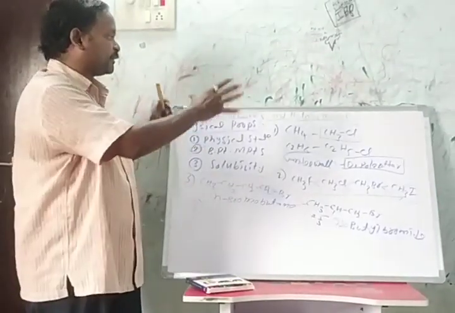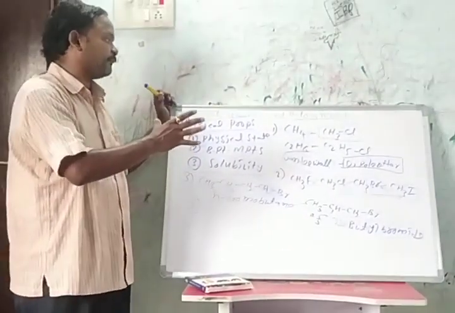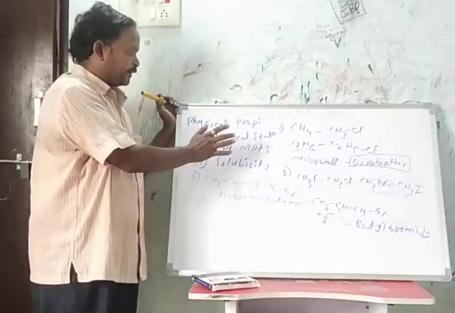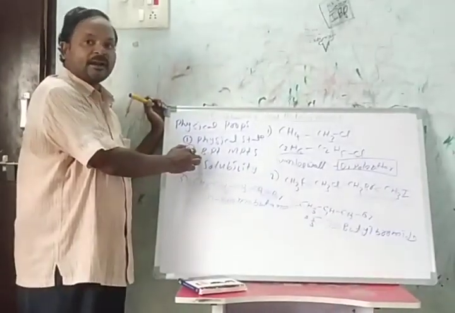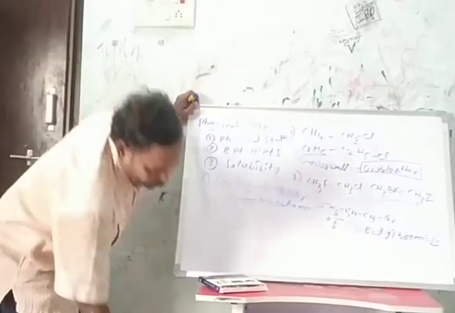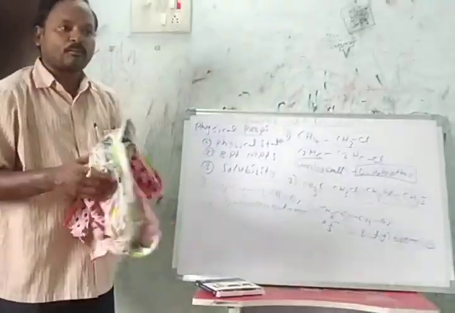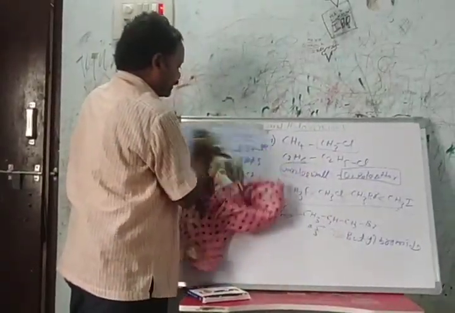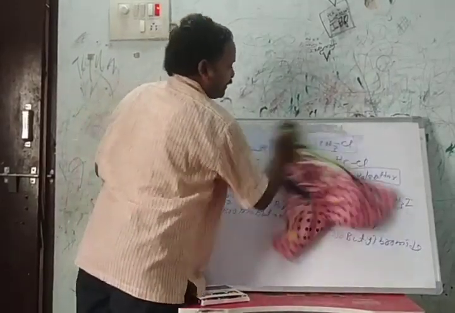This is about one simple topic, the physical properties of haloalkanes and haloarenes: physical state, boiling points and melting points, and then solubility of haloalkanes and haloarenes. Then we will discuss the chemical properties.